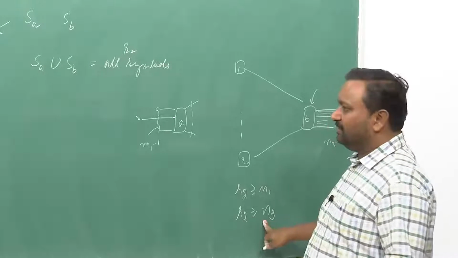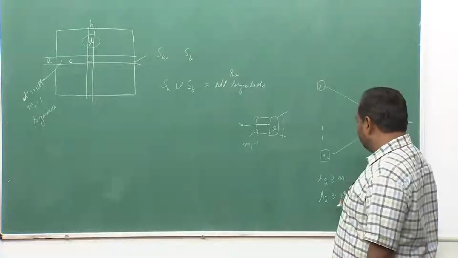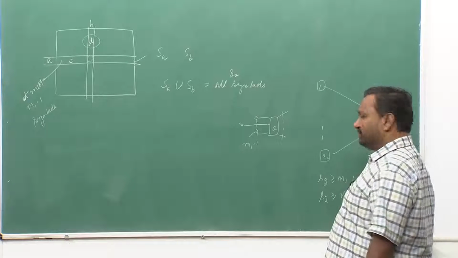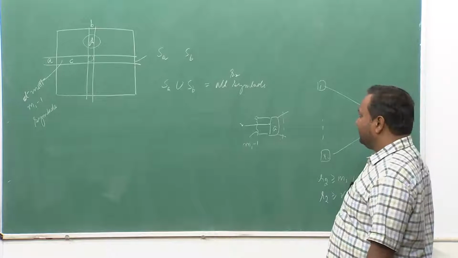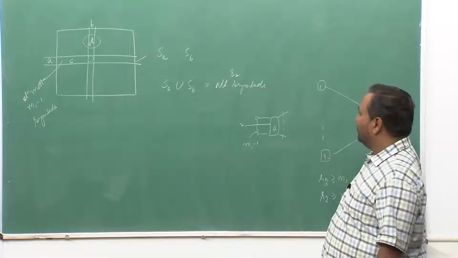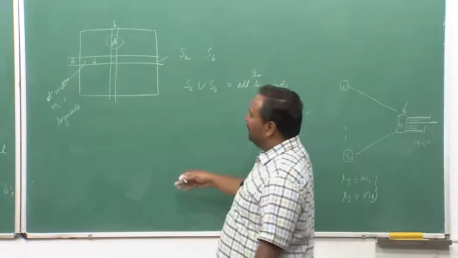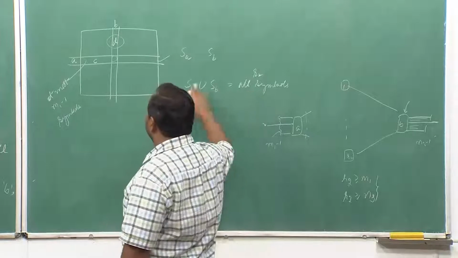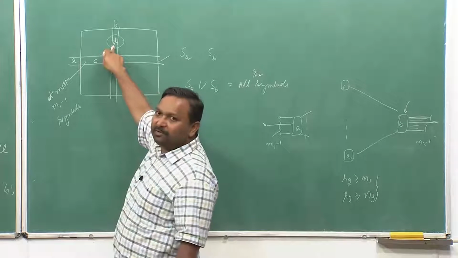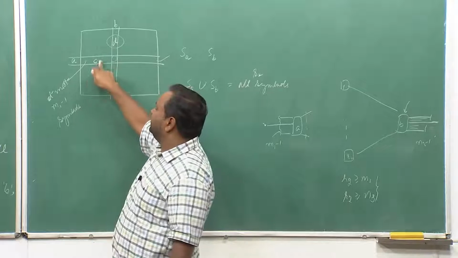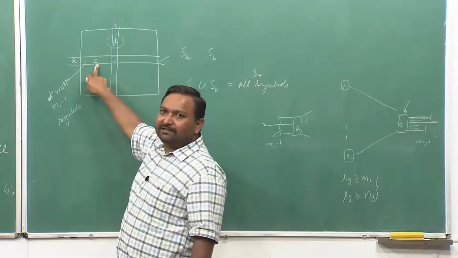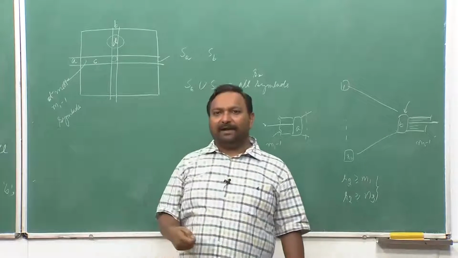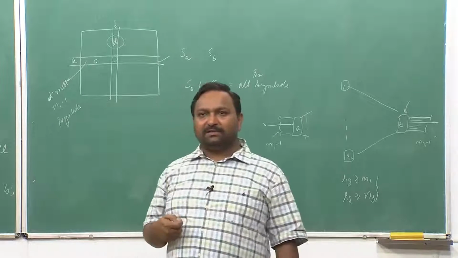But R2 is greater than both of these, which implies there has to be something. So, all R2 symbols are not in the column, but since the union is consuming all the R2 symbols, there has to be something which is not present here, but which is present here. So, that is C.